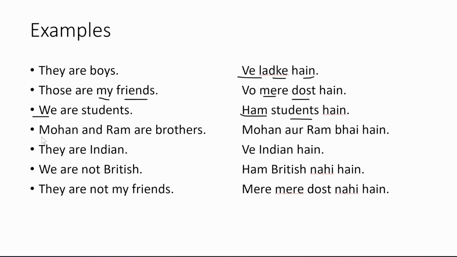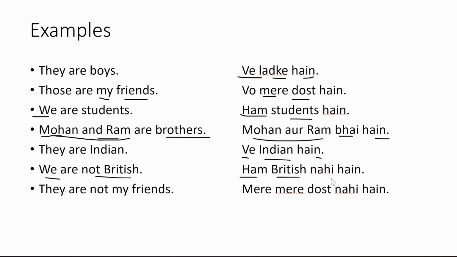Now you can see here Mohan and Ram are brothers. So Mohan and Ram first, and then brother भाई, and then for are है. मोहन और राम भाई हैं. How to say they are Indian? वे Indian हैं. Okay.